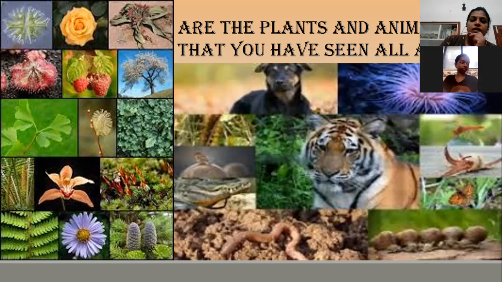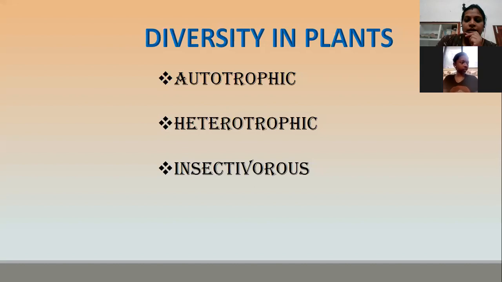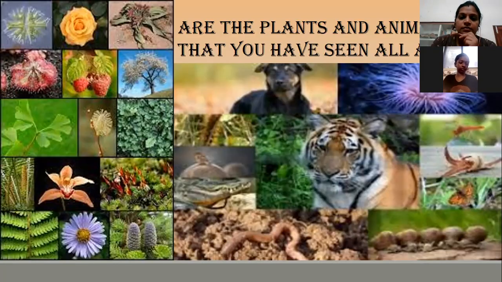Yeah. Okay, so now, if you consider a mango tree, even in mangoes we can see different varieties, isn't it? Alfonso mango, Kesari mango, so many different types we can see. If we consider a rose flower, even in that rose flower we can see different colors. So in all the living things we can see diversity. Now first we will see diversity in plants.